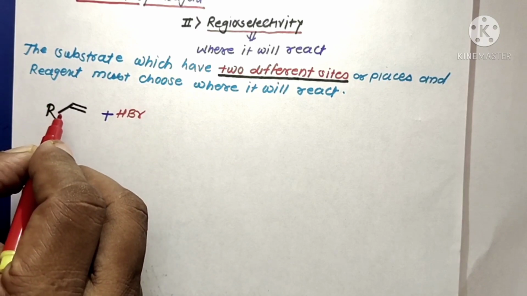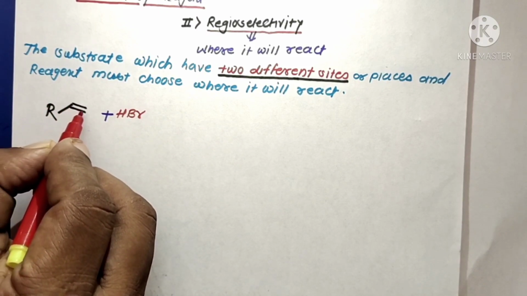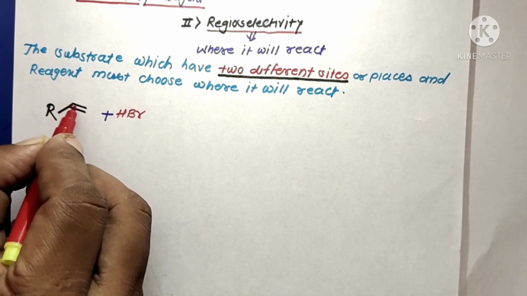In the substrate molecule there are two sites available, the first and the second.